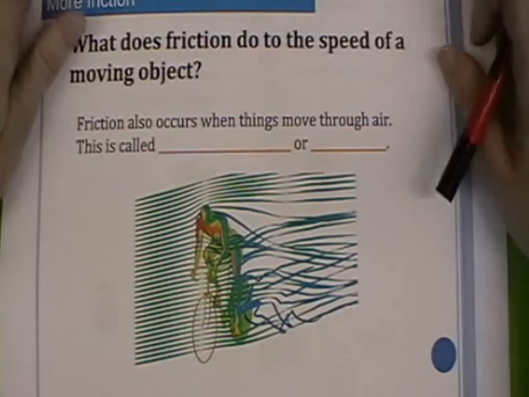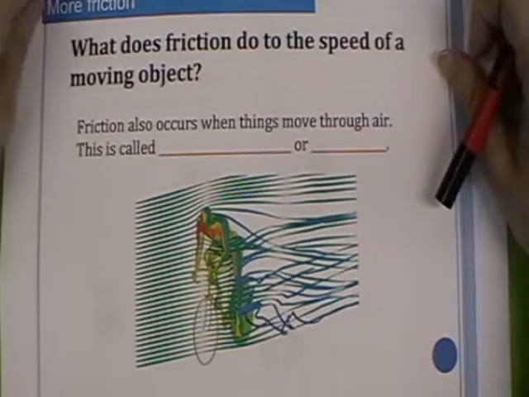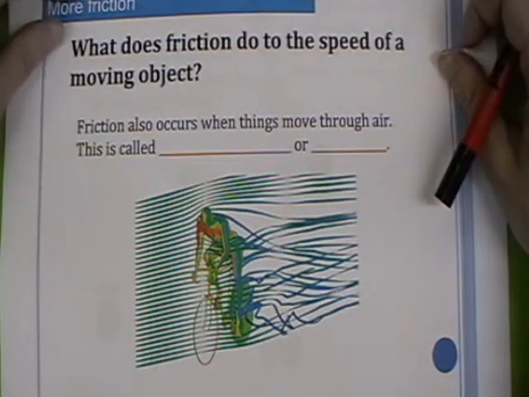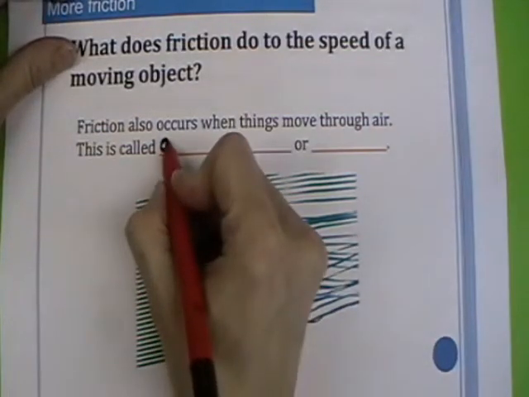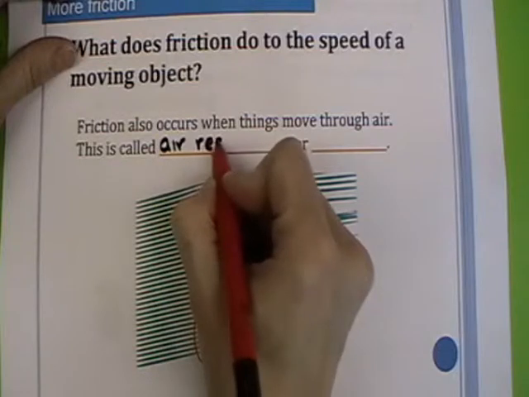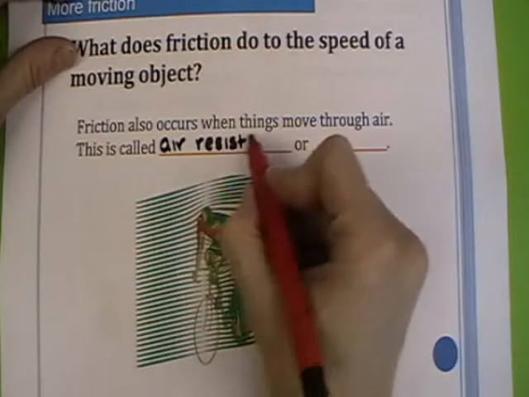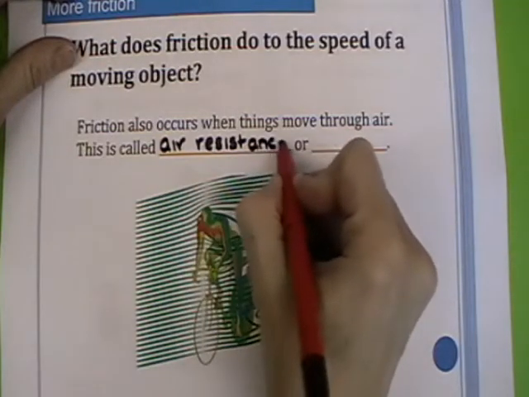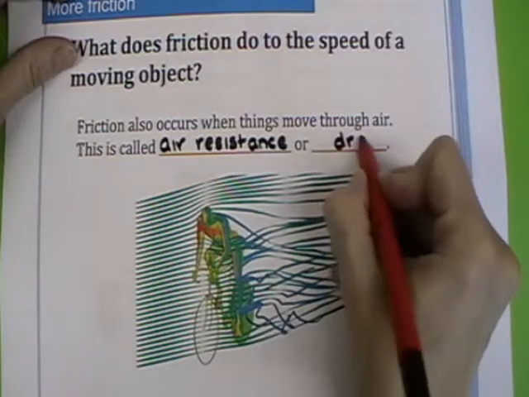So what does friction do to the speed of a moving object? Friction occurs when things move through air. This is called air resistance, or it's often called drag.